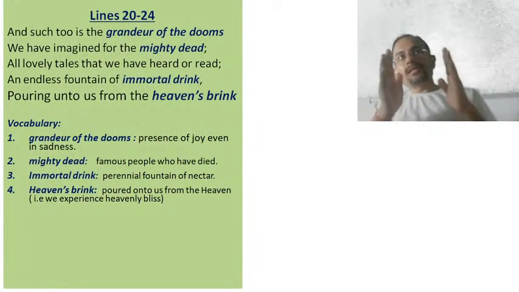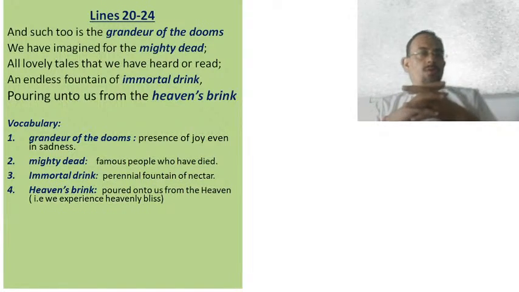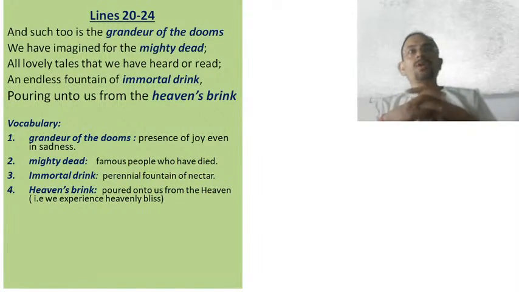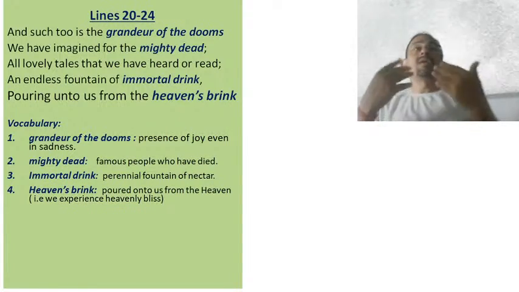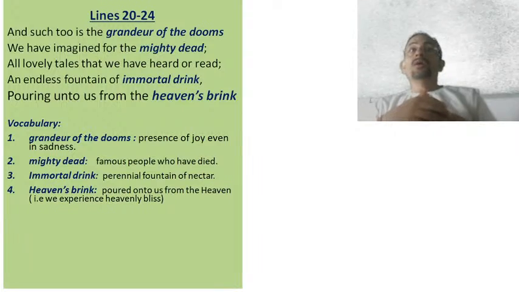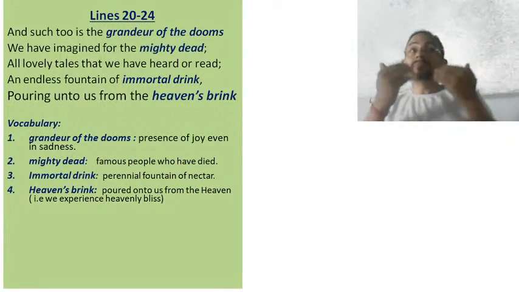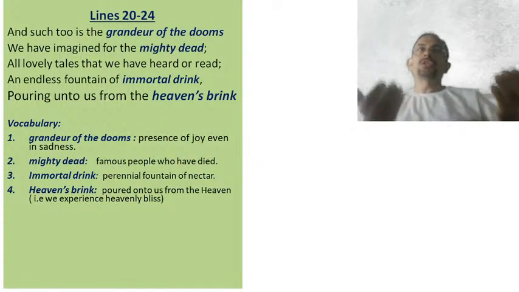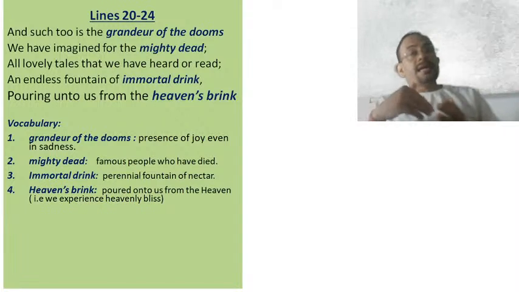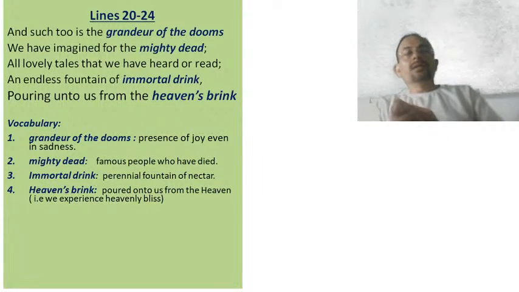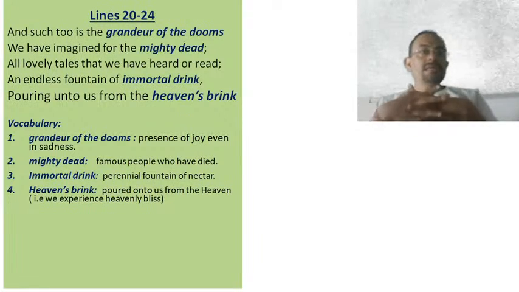Understood? So lines 20 to 24 are the concluding lines of the poem, which say that not only are the objects of nature which the poet has mentioned, like sun, moon, daffodils, young and old trees and so on, but also those iconic personalities, those great people who are no longer with us, of course, but we still remember that they are a perennial source of inspiration to us, because they have given the world so much that they become a perennial source of inspiration for each one of us.